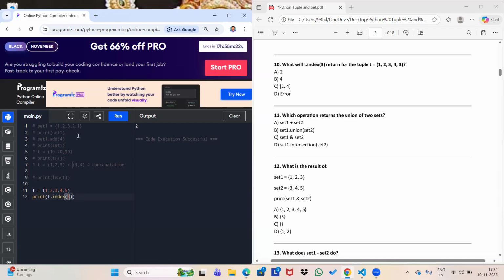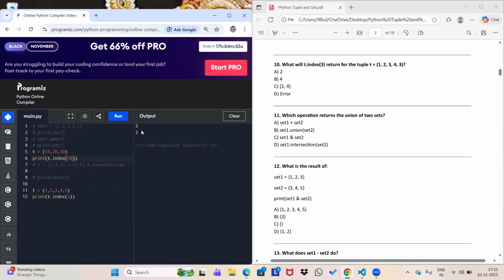Let's check some other example. Suppose I am working here. Let me uncomment this. If I check here index(30), then what will be the answer?